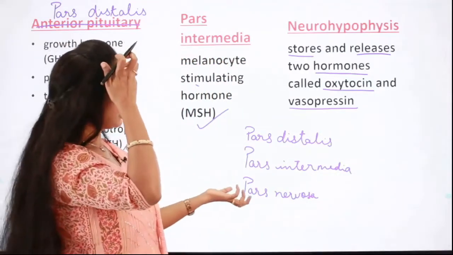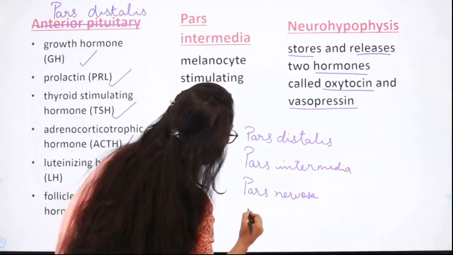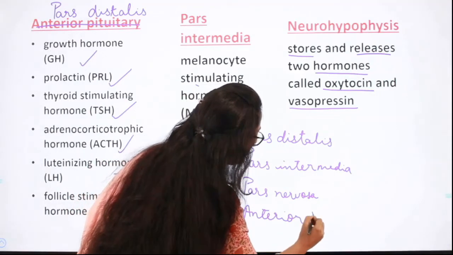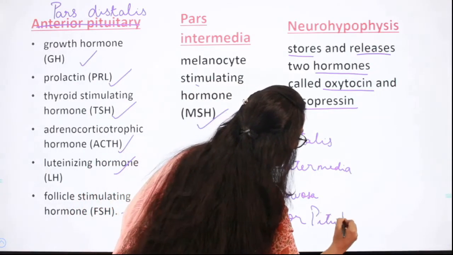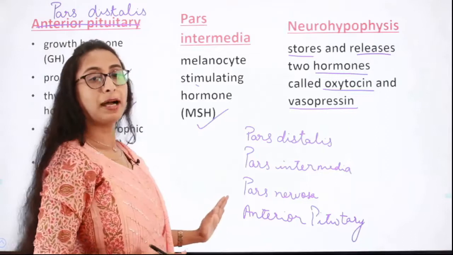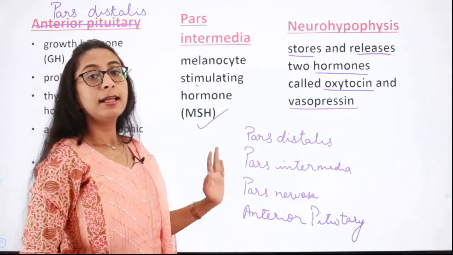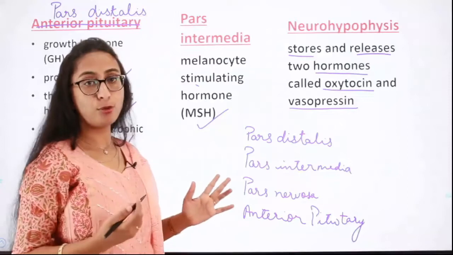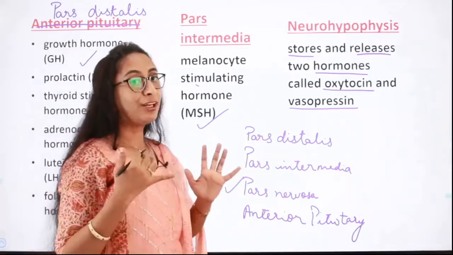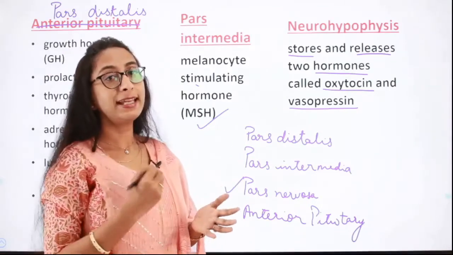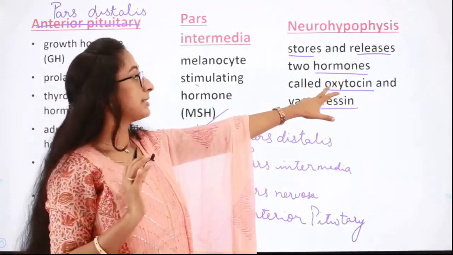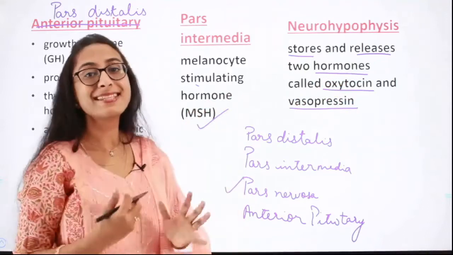Or alternatively, the fourth option can be, say, anterior pituitary. So the question can be, which part of the pituitary gland is not capable of synthesizing any hormones? Then the right answer will be pars nervosa, because it is the posterior part of the pituitary which does not synthesize any hormones. It only stores and releases hormones such as oxytocin and vasopressin, which are synthesized by the neurosecretory cells of the hypothalamus.